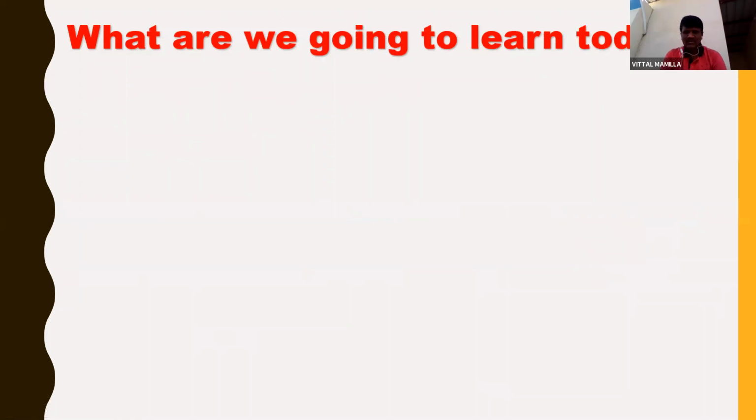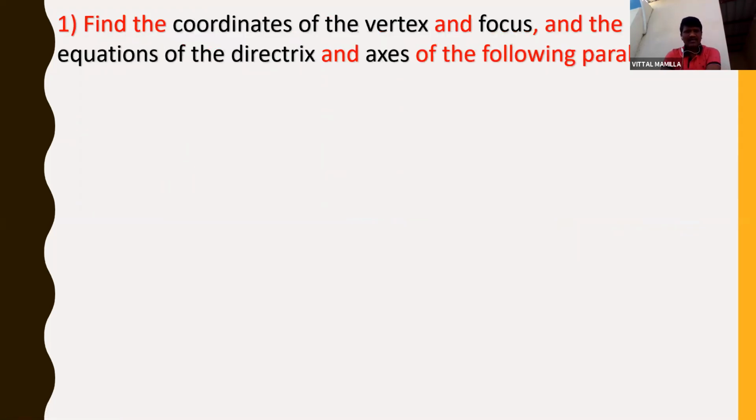Now what we are going to learn today is important problems. So first problems, let us see. In the previous class, we have done 3 problems, and in this class we are going to learn the remaining problems. Find the coordinates of the vertex and focus and the equations of the directrix and the axis of the following parabolas. So first let us see the fourth problem. 3 problems we have already done in the previous class, and this is the fourth problem: y square minus x plus 4y plus 5 is equal to 0. Let us see how to solve this problem.